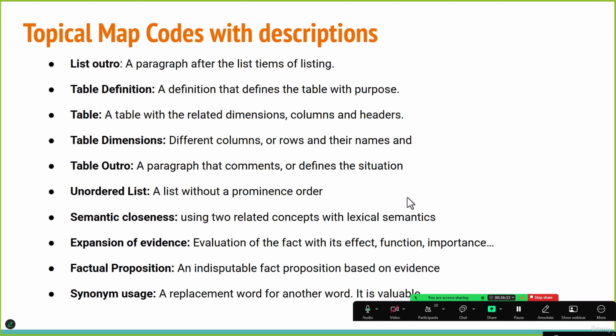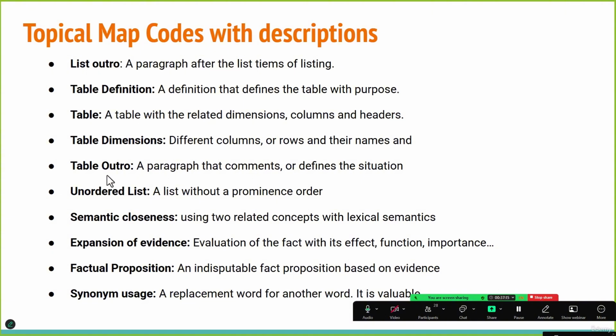Next is table, meaning if you ask the writer to create a table, they should write the table with full detail, ensuring all columns are included. This is the same thing I mentioned, the intro that comes at the start, followed by the paragraph. After that, unordered list, which, as I mentioned earlier, does not have a sequence.